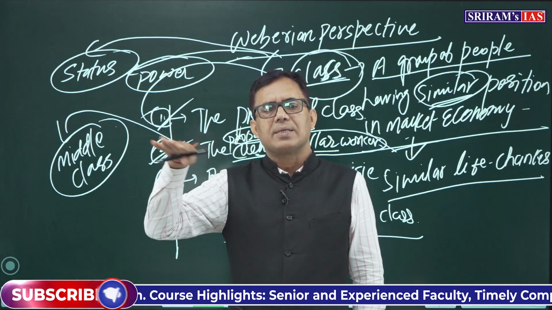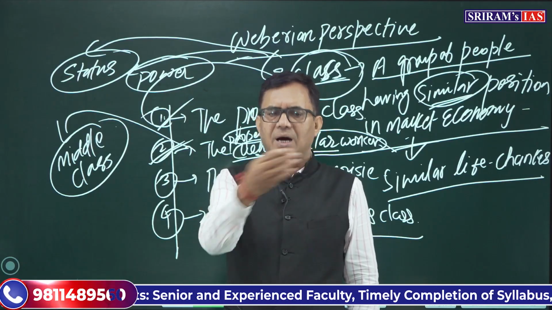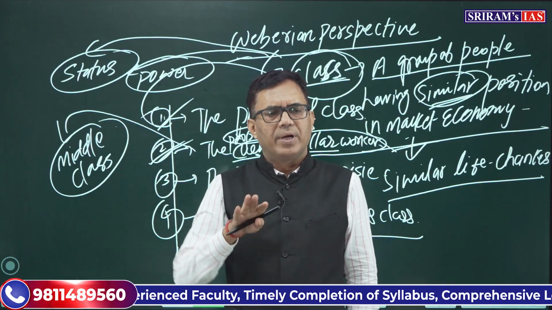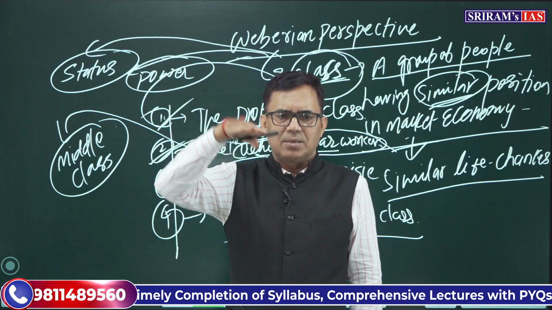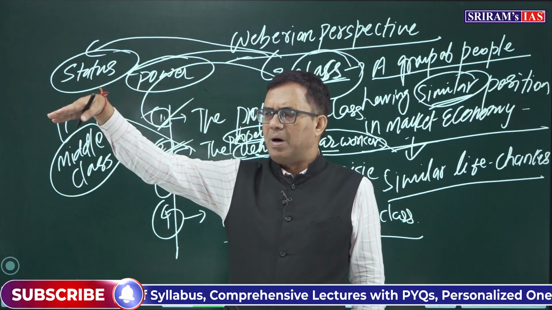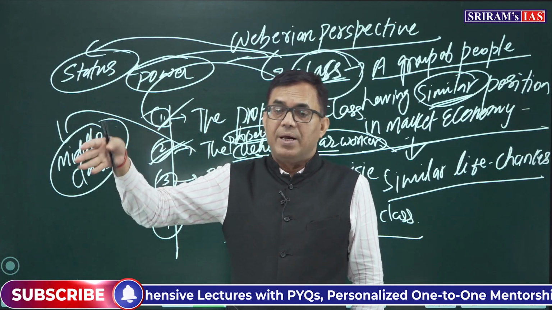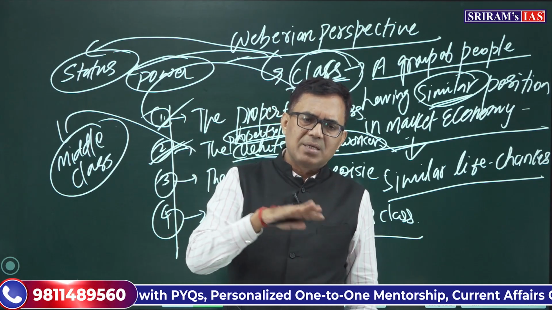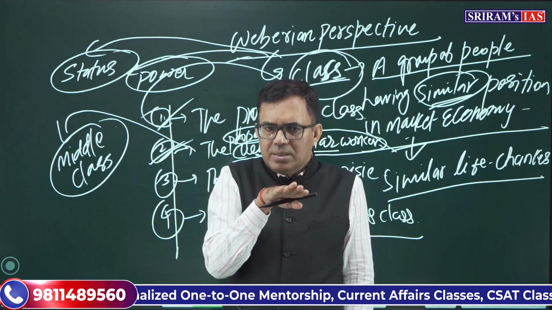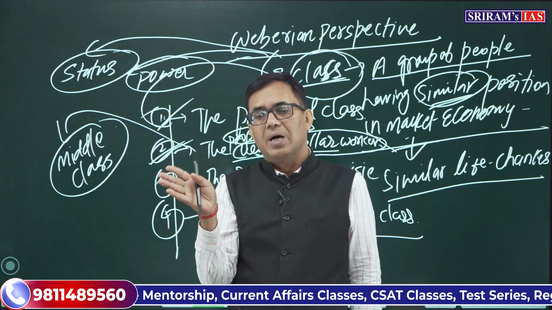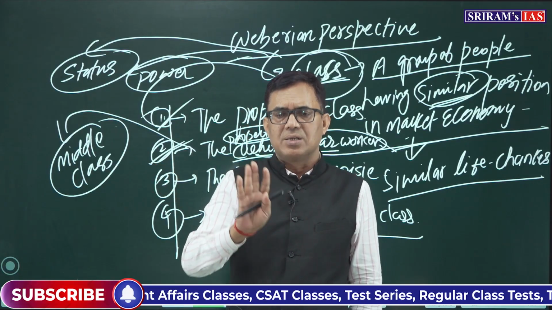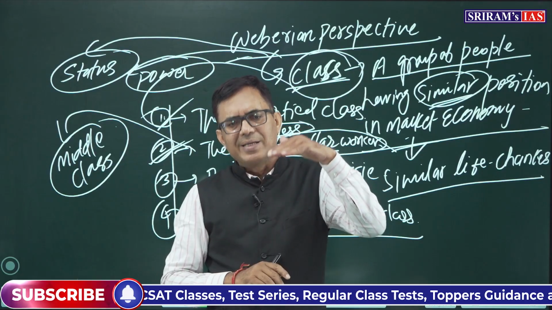So parties exercise the power. So Weber contradicts Karl Marx's idea. Today we cannot say higher class, higher status, higher power. Yes, it is found, but not every time. Sometimes status and power can be two other distinct forms of stratification, and it is more found in traditional society because traditional society is status based.